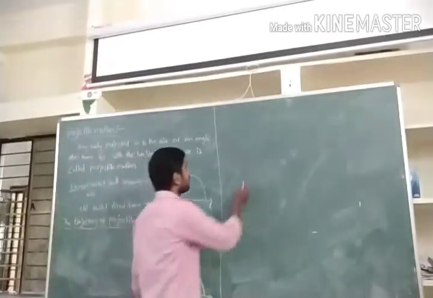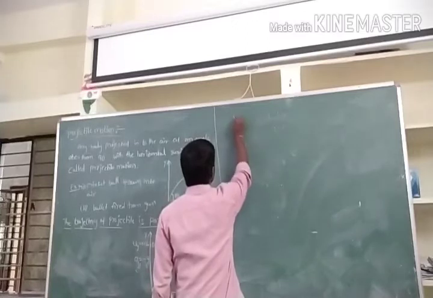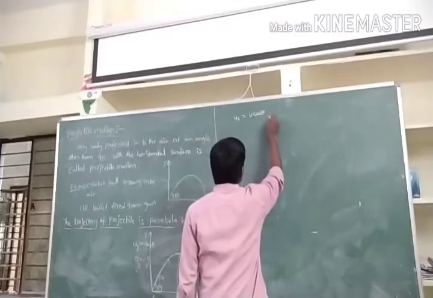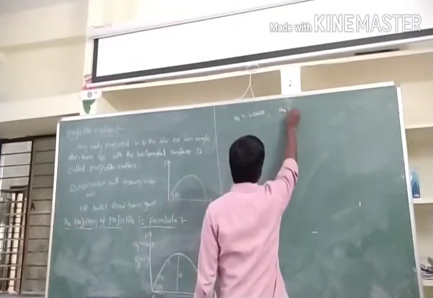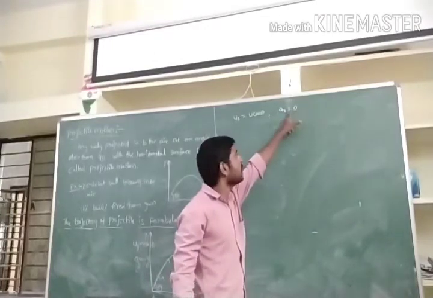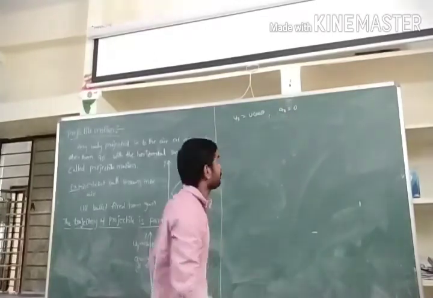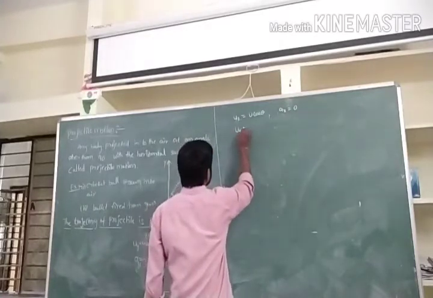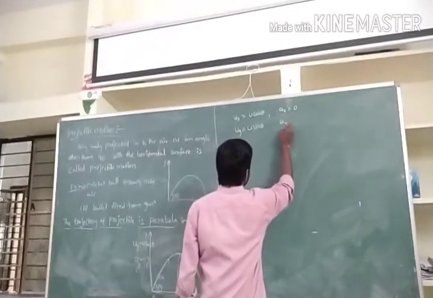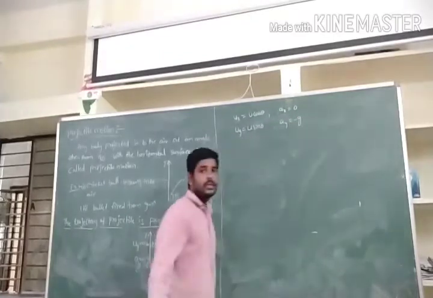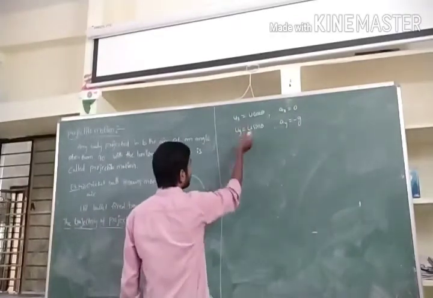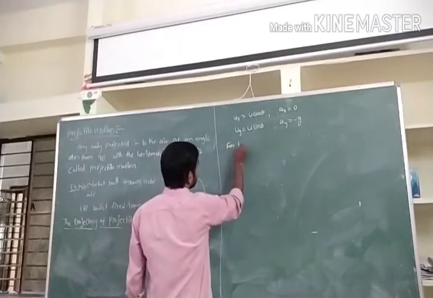Let's write all these things down here. According to the diagram, ux, the initial velocity, equals u cos theta, and ax is 0 because the force acting on the horizontal axis is 0. Similarly, uy equals u sin theta and ay equals minus g, acting downwards. Now I am applying all this to the horizontal motion.